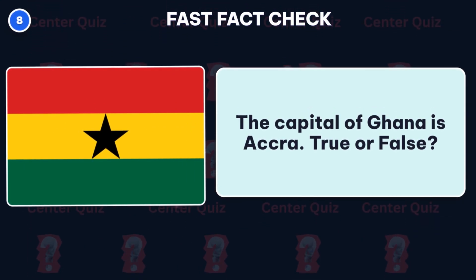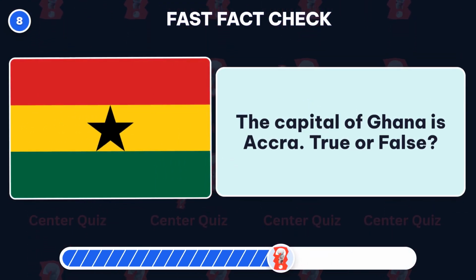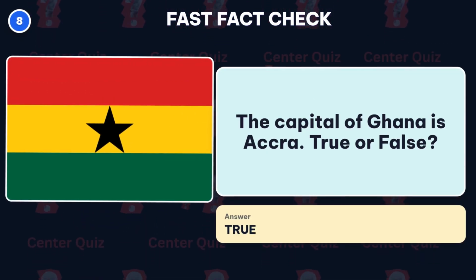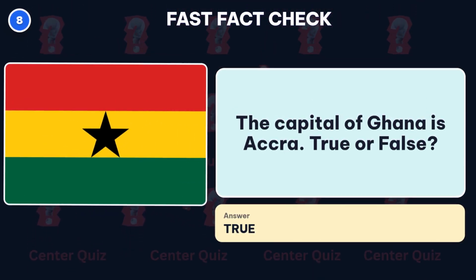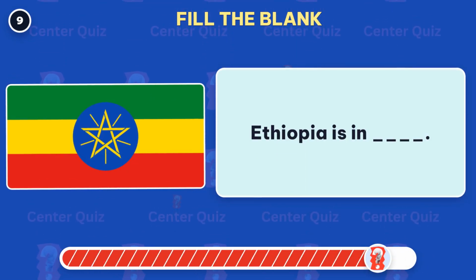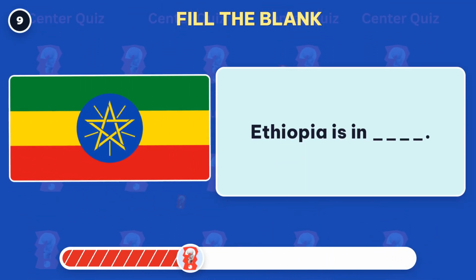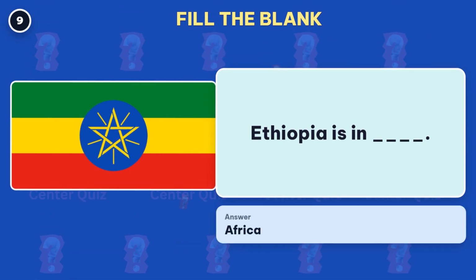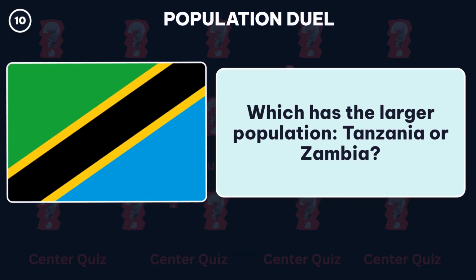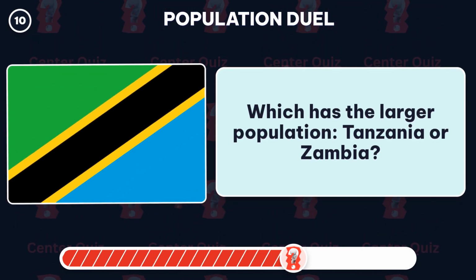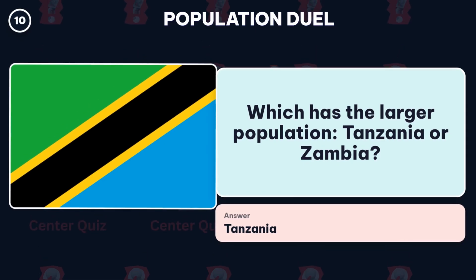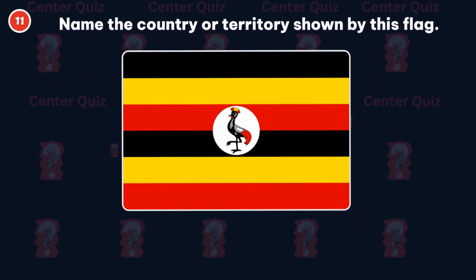True or false? True! The capital is Accra. Fill in the blank. Which continent is Ethiopia in? The missing answer is Africa. Which has the larger population, Tanzania or Zambia? Answer, Tanzania. Name the country or territory shown by this flag.